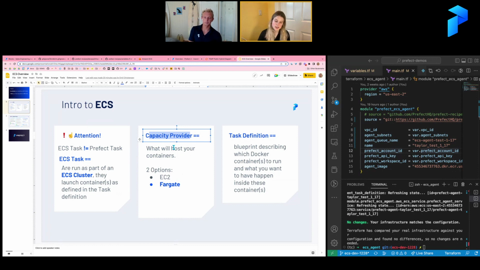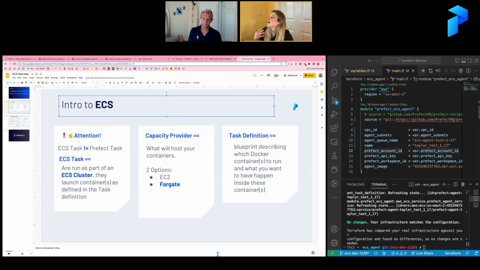ECS is essentially a way that you can orchestrate a cluster of containers. A lot of people will think of Kubernetes as the right way to orchestrate containers, right? It's the container orchestrator. ECS is a great option for any teams that aren't Kubernetes experts, but still want managed containerized execution of their flows, or really of any containers.